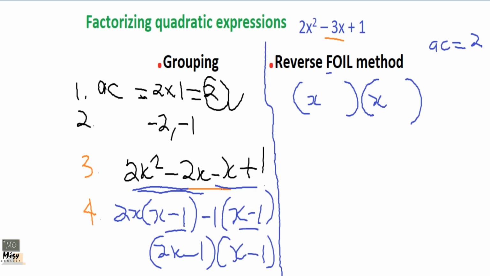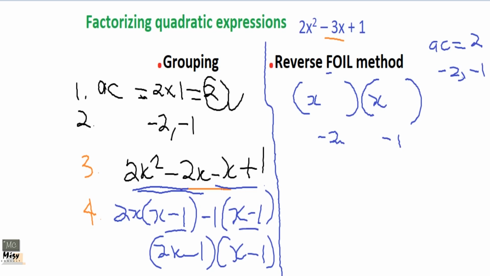So you find two numbers the same way you did before: two numbers that when you add, you get the coefficient of x, which is b. So the two numbers will be what? -2 and -1. Okay? So it's the same thing.